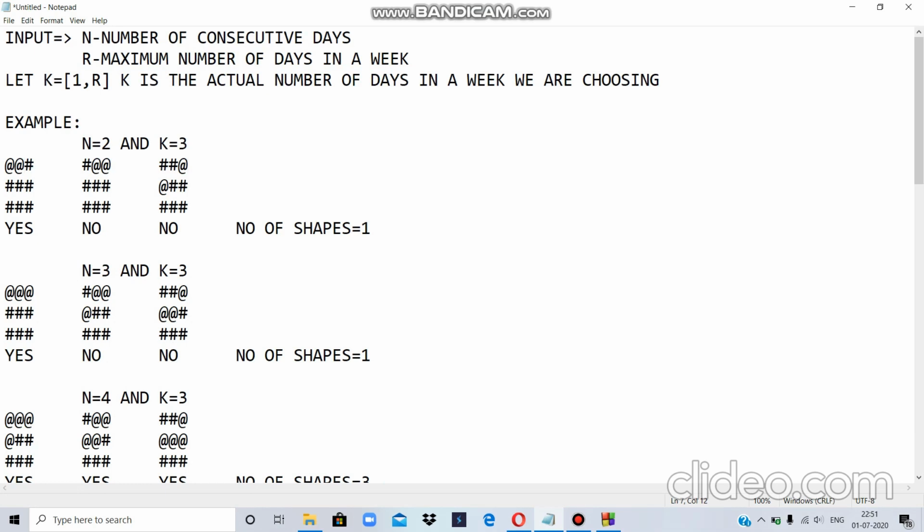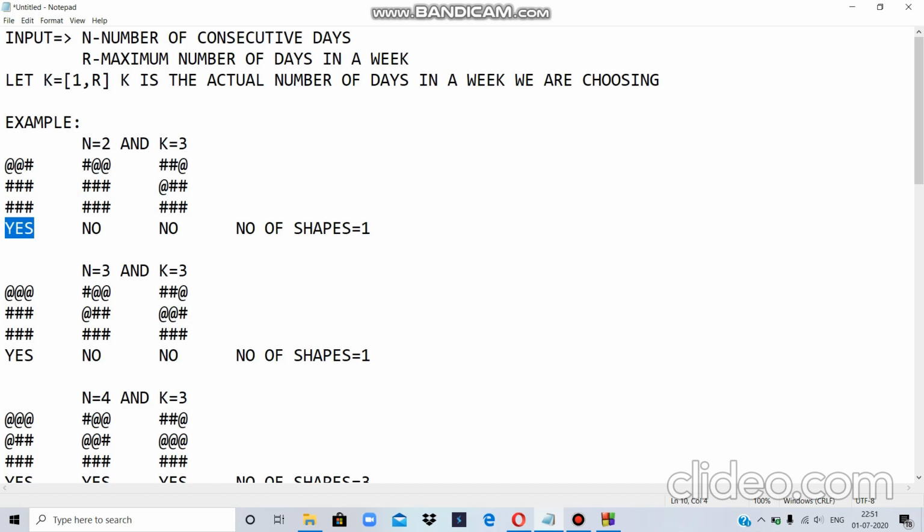Okay. So there are 3 possibilities in which I can paint these figures. The first possibility is this, this is the second, and this is the third possibility. Now looking into the first possibility, I can say that it is a valid figure, a valid shape, so let's mark yes for it.